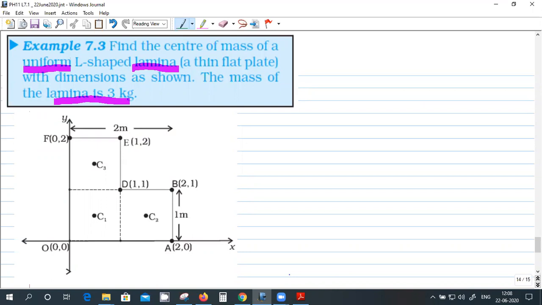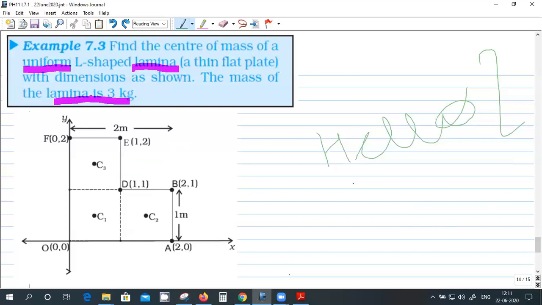Getting the idea how to do it? We just find the center of all the vertices. Vertices are already given. See, the full L-shaped lamina can be split into 3 parts, right? Okay, and all 3 are equal parts. Squares of 1 meter by 1 meter. Sir, answer will be 1, 1. No.